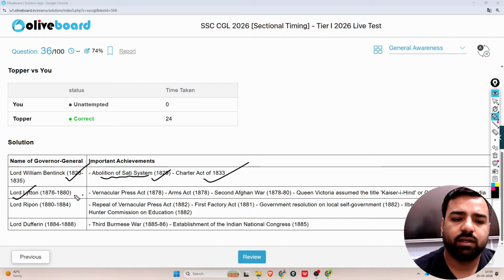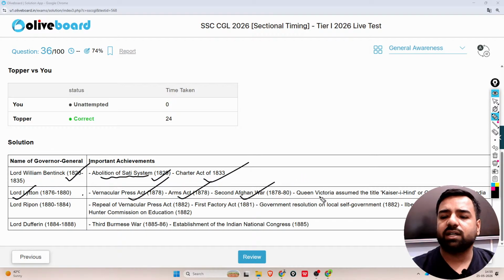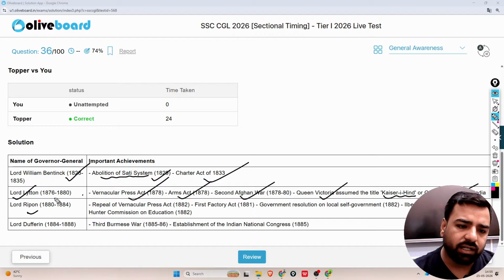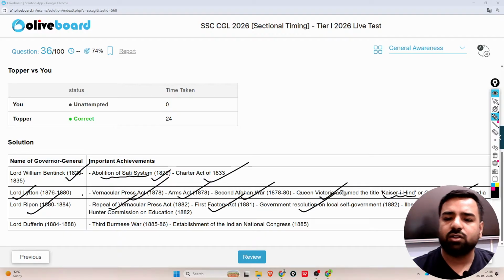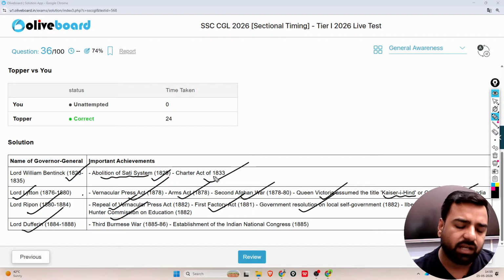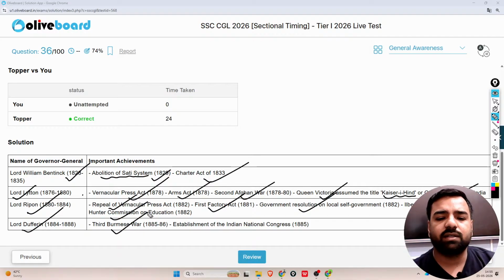Lord Lytton, Vernacular Press Act, Arms Act, Second Afghan War, Queen Victoria assumed the title Kaisar-e-Hind or Queen Empress of India. In Lord Ripon's time, important achievements were repeal of Vernacular Press Act, First Factory Act, Government Resolution on Local Self-Government. Then we have Ilbert Bill controversy, then Hunter Commission on Education, and finally Lord Dufferin, Third Burmese War, establishment of the Indian National Congress in 1885.